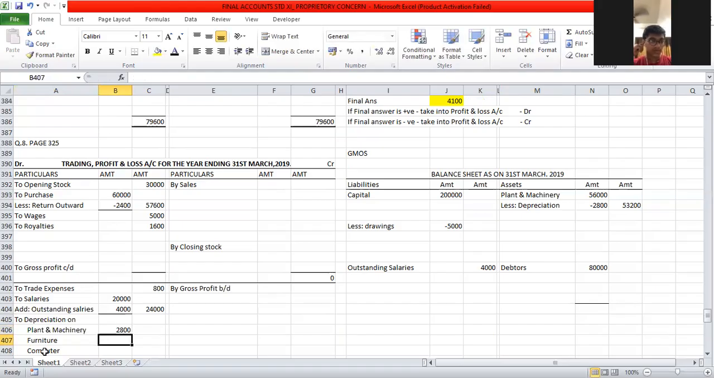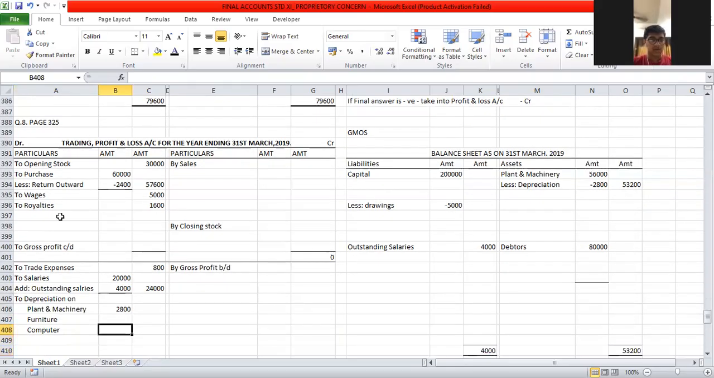Next, after plant and machinery, I have printing and stationery. Where will I take printing and stationery? Profit and loss account, debit side. To printing and stationery, the amount is 2,400.